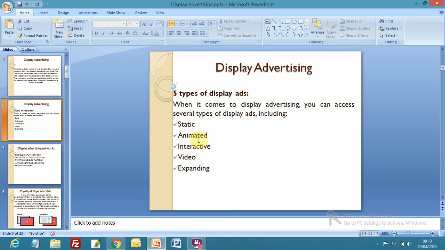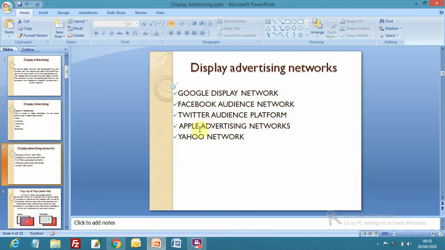So all these things need to be practiced, and make a list of other display networks available online. What are their strengths, how many websites and mobile applications do they have in their network? Getting my point? I can say that Google Display Network has 2 lakh websites all over the world and 50,000 mobile applications, right? This is just a rough idea, a number.